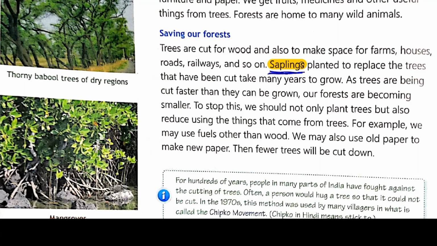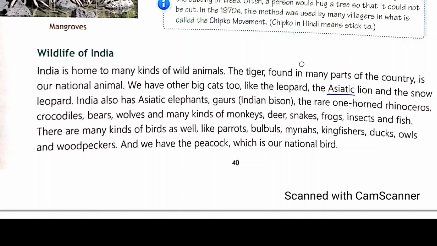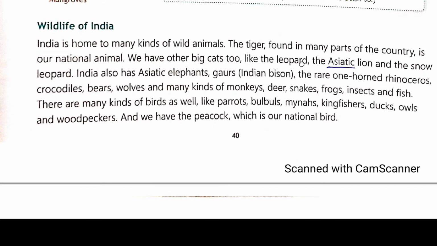Then we will discuss the wildlife of India. So first we have discussed what natural vegetation and forest of India is, different types of forest and why these forests are important, and lastly how we can save the forest. Now we will discuss the wildlife of India. Wildlife means it is related to animals. Okay, so we will discuss what these are. India is home to many kinds of wild animals. In India, we find many types of wild animals.